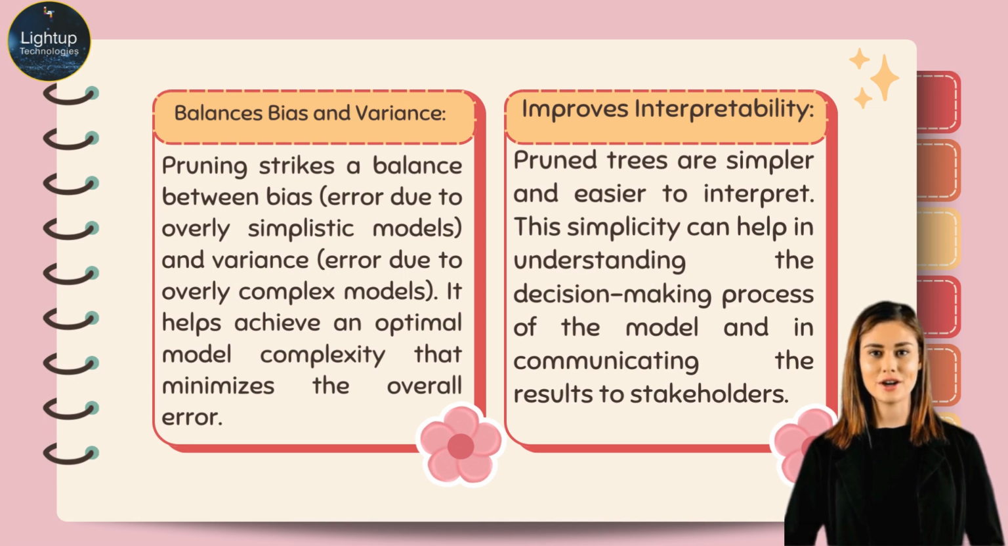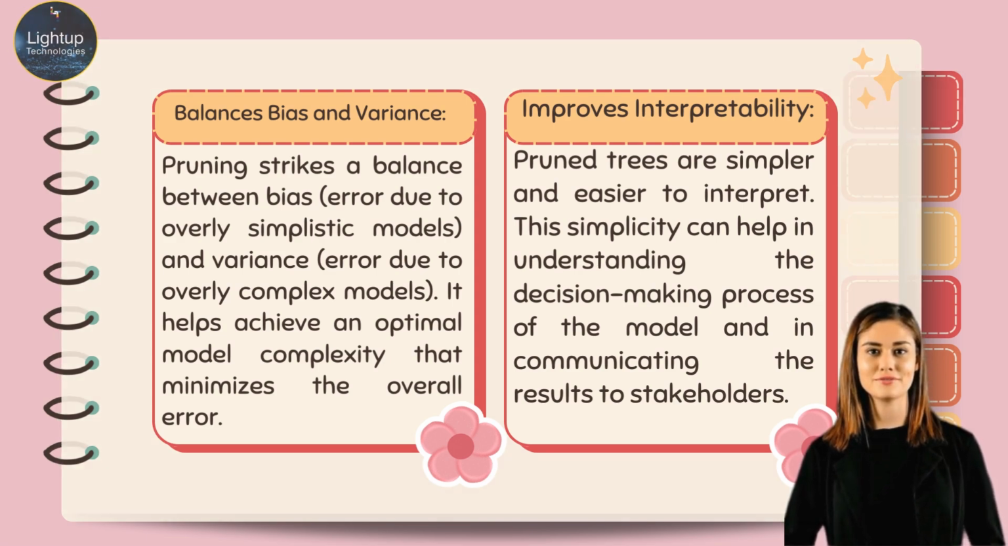Pruning reduces this sensitivity, leading to a more stable and robust model. Balances bias and variance: pruning strikes a balance between bias, error due to overly simplistic models, and variance, error due to overly complex models. It helps achieve an optimal model complexity that minimizes the overall error. Improves interpretability: pruned trees are simpler and easier to interpret. This simplicity can help in understanding the decision-making process of the model and in communicating the results to stakeholders.